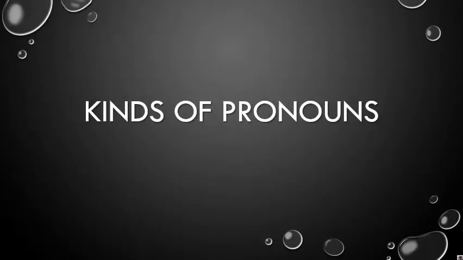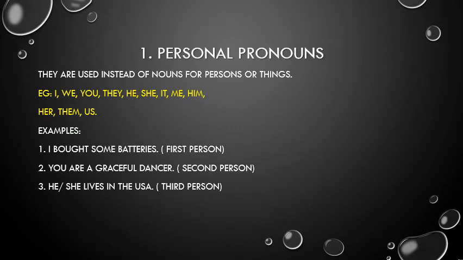So kinds of pronoun. We have read kinds of noun and others. Today we are reading about kinds of pronoun. First is personal pronoun. They are used instead of noun for person or things. Please remember all these things which are highlighted. It is very important. It is the examples that are very helpful to you. I, we, you, they, he, she, it, me, him, her, them, us.